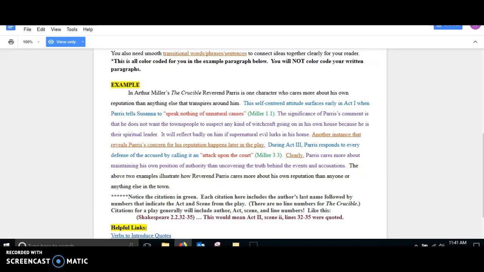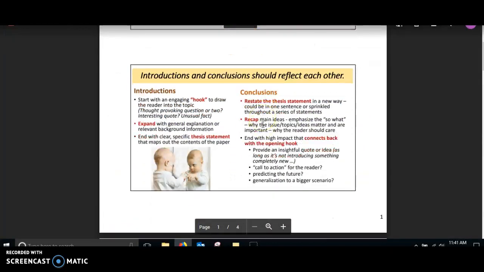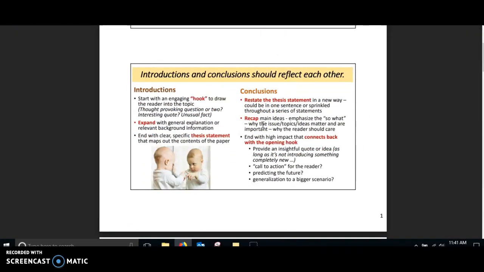Once you have developed your body paragraphs, you're going to need to make sure that you have an effective conclusion. So you want to make sure that you restate the thesis, and this needs to be done in a different way. You should not be repeating your thesis statement in your concluding statement. You want to make sure that you're recapping your main ideas, and then end with a high impact. Leave your reader seeking more. Make them want more from your essay, okay?